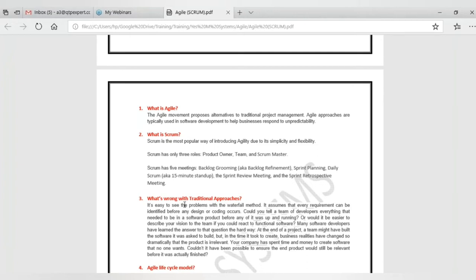That means if the client wants any kind of application, at least 6 to 12 months before, he has to give the requirements. In the current environment, is it going to help? If you see, the customer needs are changing on a daily basis, on a weekly basis. Previously, once you gave some requirements, for at least 1 or 2 years the end users were fine with that. But as I told you earlier, now the needs are changing monthly, weekly, and sometimes daily also.